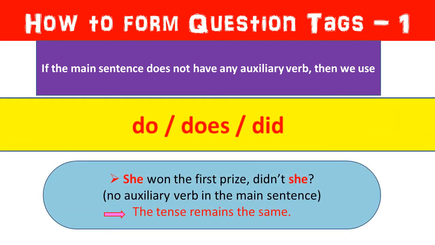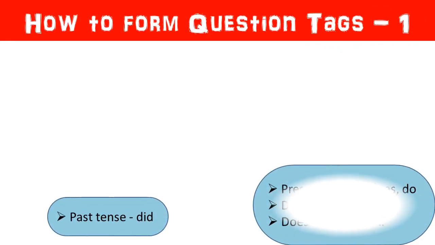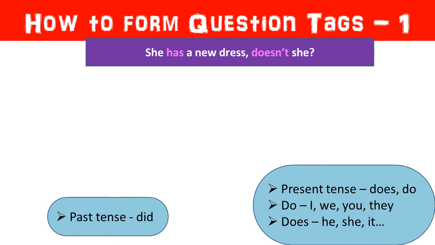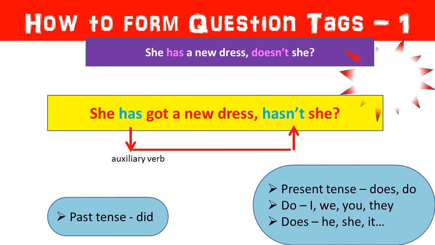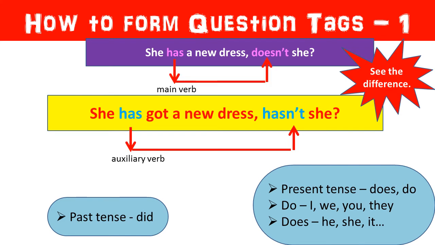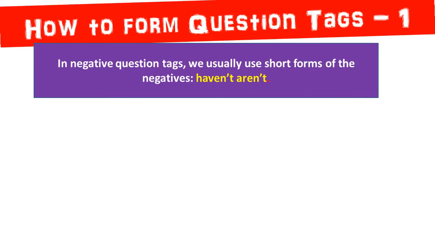But remember, if the main sentence does not have any auxiliary verb, we use do, does, did in the question tag. For example, "She won the first prize, didn't she?" Here, "won" is the main verb. So, there's no auxiliary verb. So, we will use didn't she. Always remember that we use did with past tense, and with present tense we use does or do. Do we use for plural forms like I, we, you, they, and does we use with singular forms like he, she, it, etc. And also remember that in negative question tags, we usually use short forms of the negatives. For example, haven't, aren't, etc.